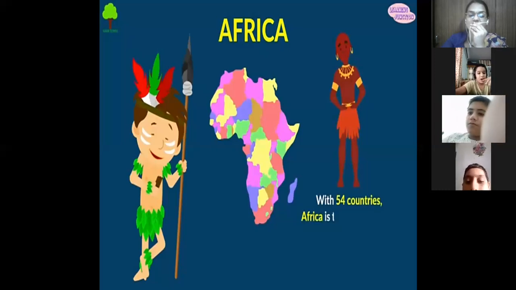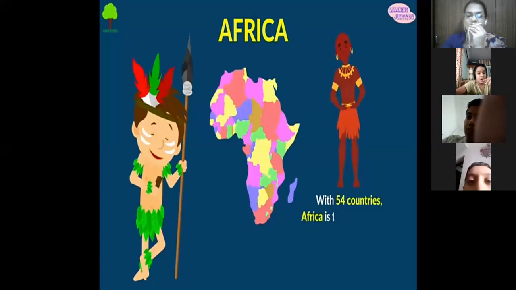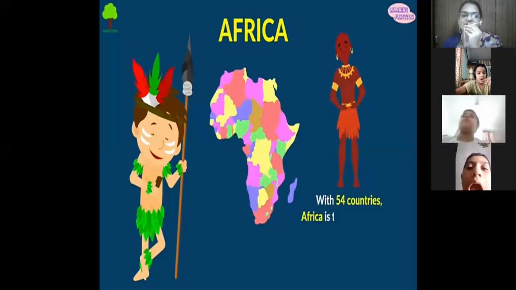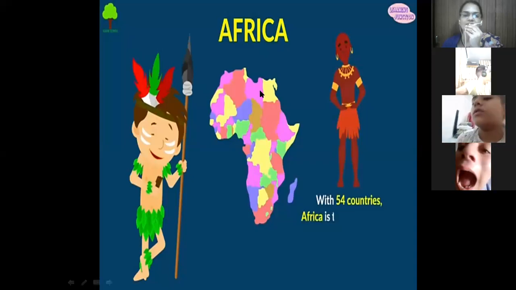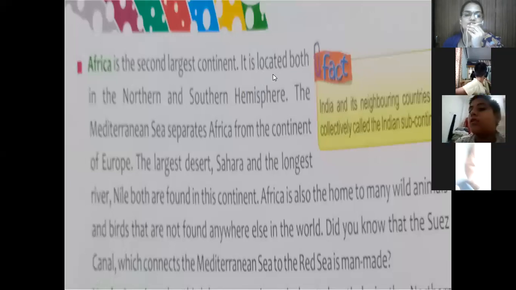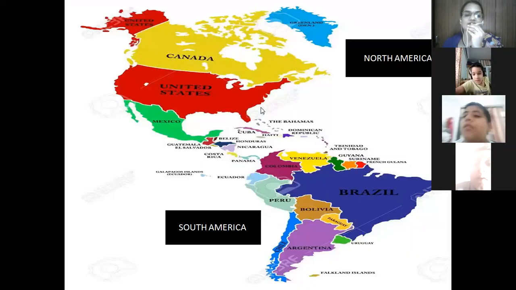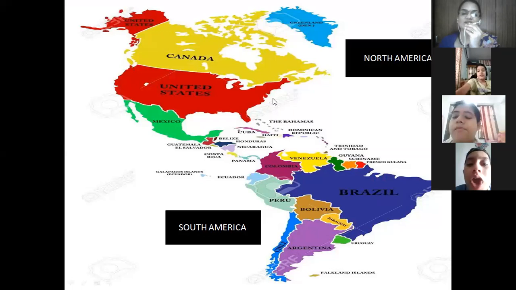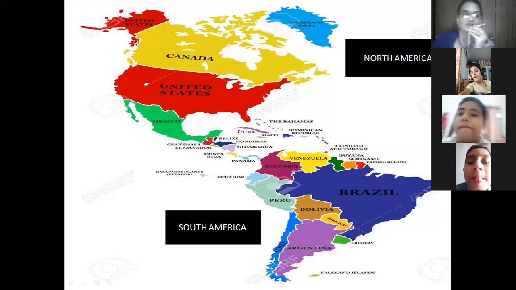The Suez Canal, which connects the Mediterranean Sea to the Red Sea, is also found in this continent of Africa. Still, Africa is not developed properly. Many countries in Africa are underdeveloped. Students, now the next continents are North America and South America.